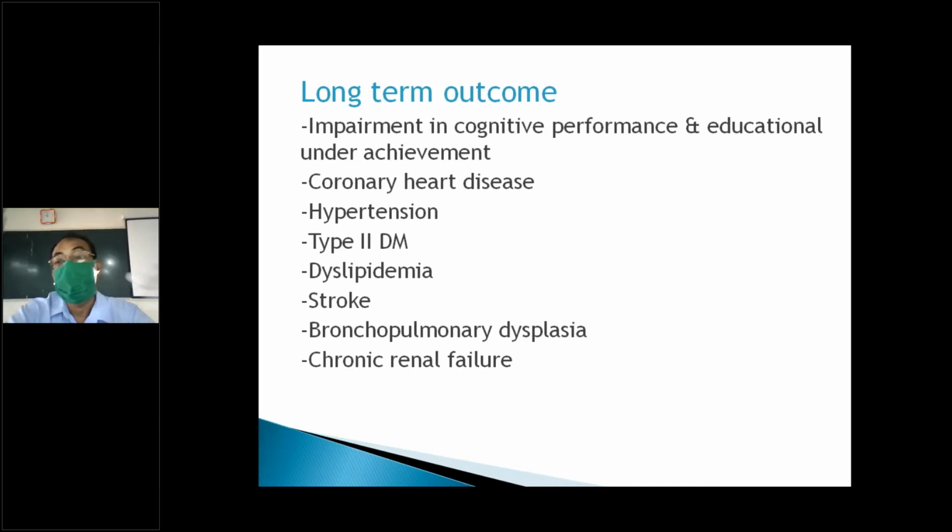These are conditions they may develop in later life. So prevent all these conditions. If you take care of antenatal care and diagnosis, you can prevent all this, because IUGR babies are susceptible to all these things.